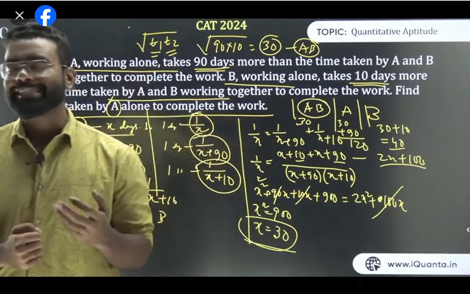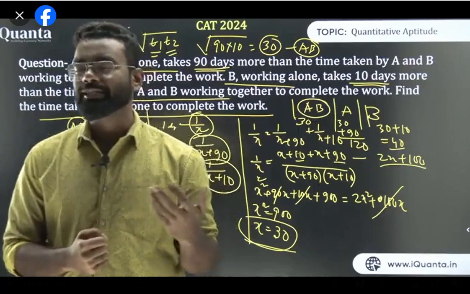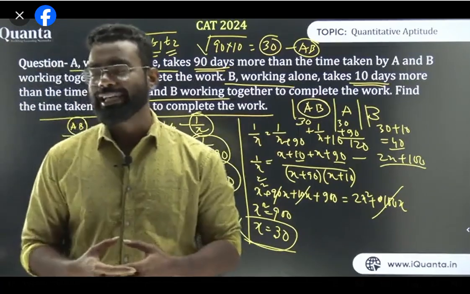If B cannot take less time than A and B together, right? Then someone is not working, or he's destroying. So it is not possible. If A and B together always take less amount of time, always.